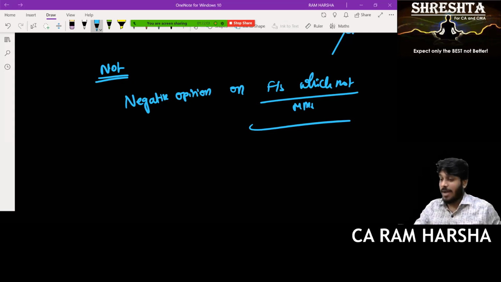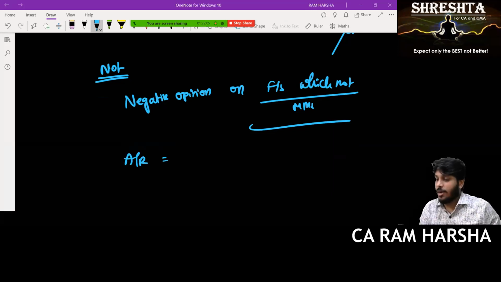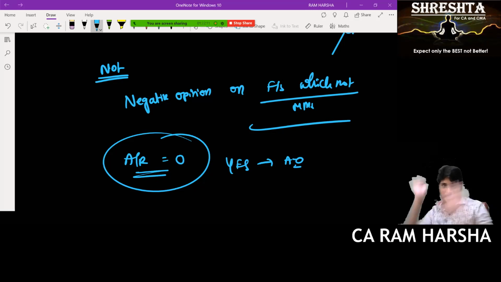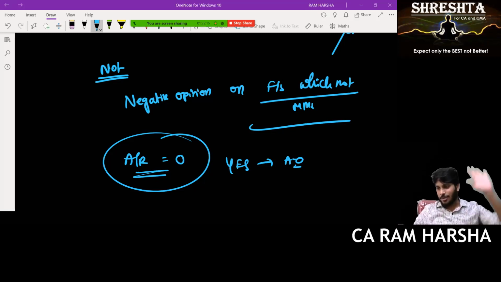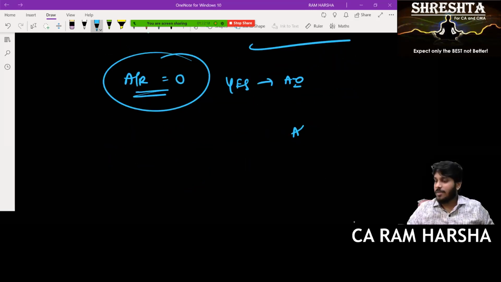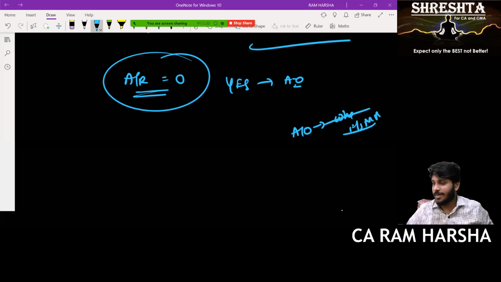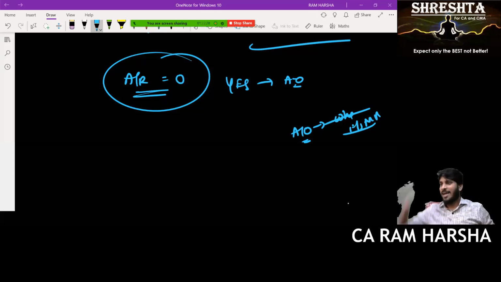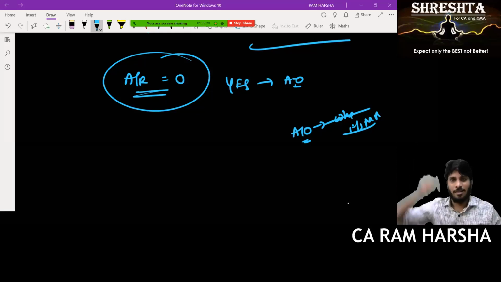In fact, can audit risk be 0? I can say yes only when the auditor gives adverse opinion. When you give adverse opinion, your risk is absolutely 0. Why? Because when financial statements are materially misstated, you are also giving adverse opinion. Your duty is done. You don't have any risk. Tomorrow nobody can question you. Even if they question you, you can easily tell them what I already said is repeated.